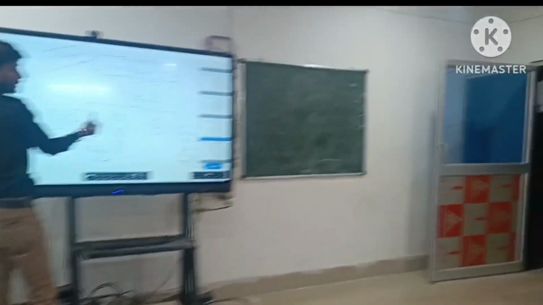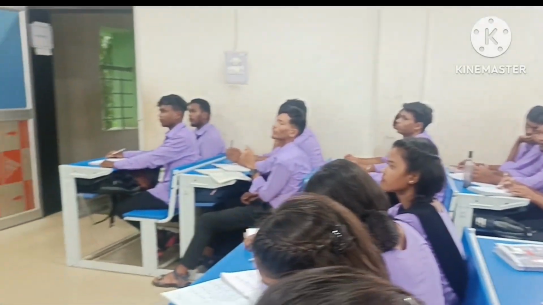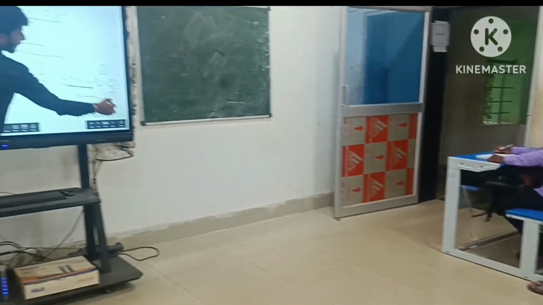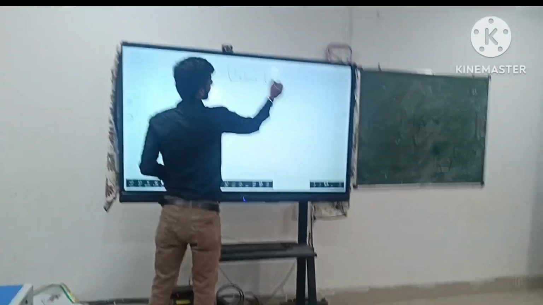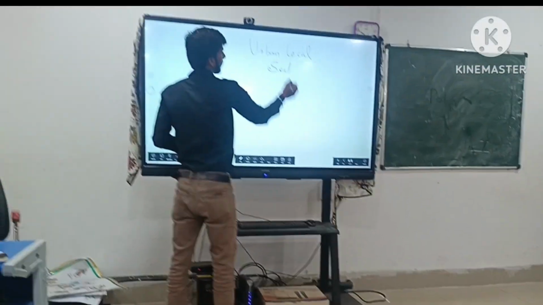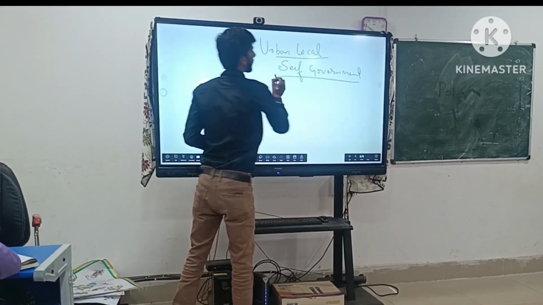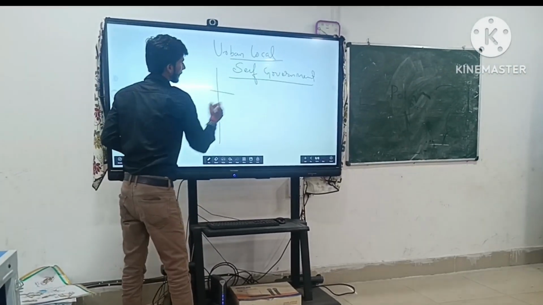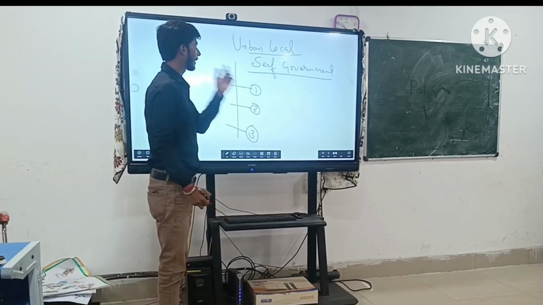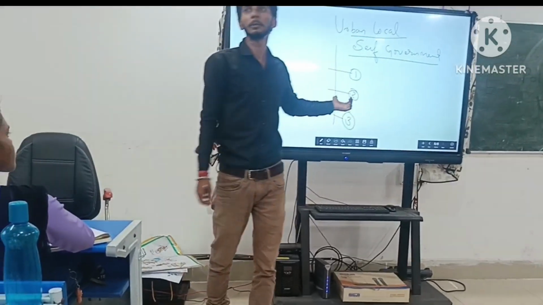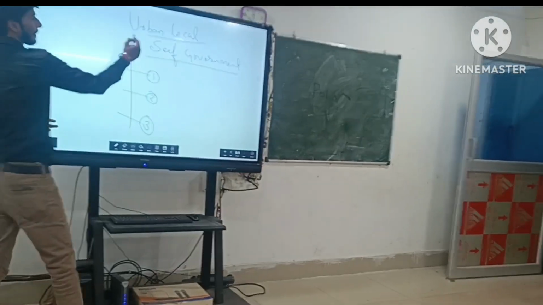Rural local self-government has three tiers, and in the same way urban local self-government also has three tiers. Urban local self-government: again there are three tiers, number 1, 2 and 3. Can you tell me what will be Tier 1, Tier 2 and Tier 3? Any idea?